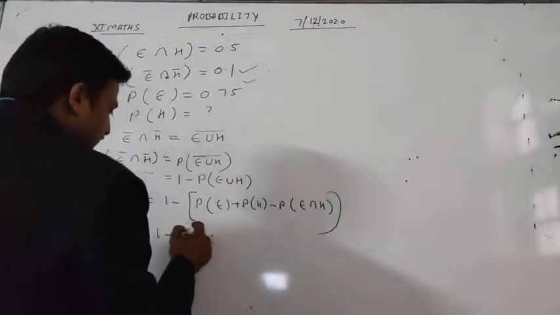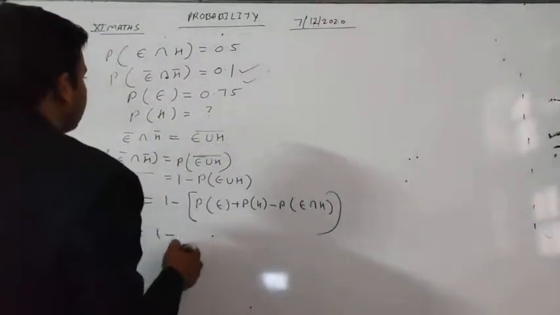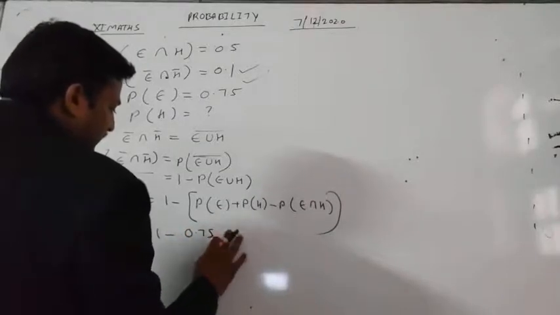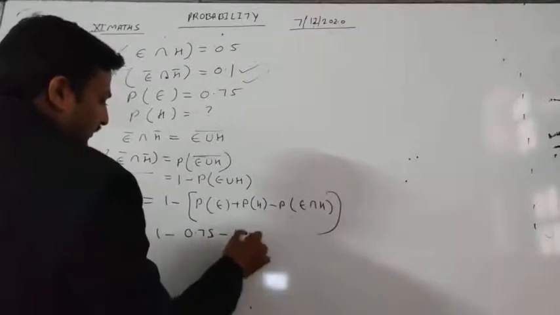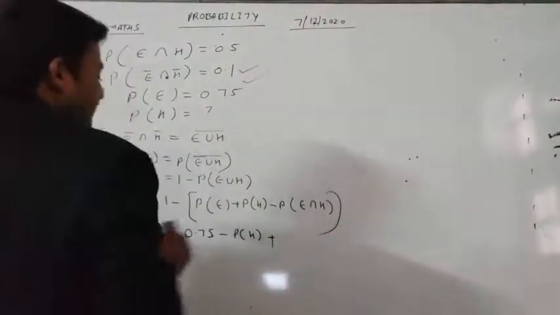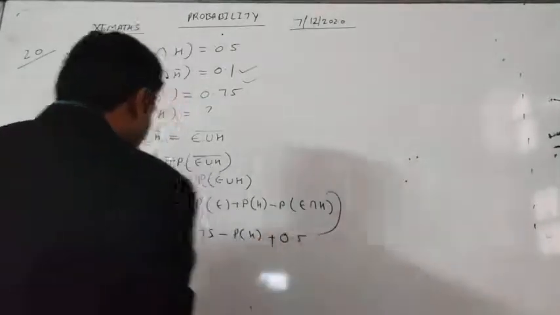So 0.1 equals 1 minus the probability of E, which is 0.75, plus the probability of H, which we have to find out, minus the probability of E intersection H, which is again given as 0.5.